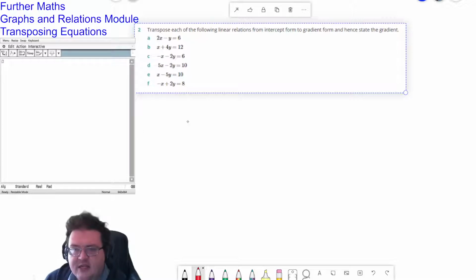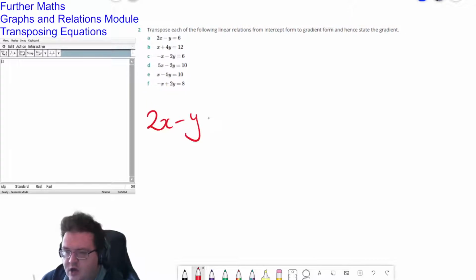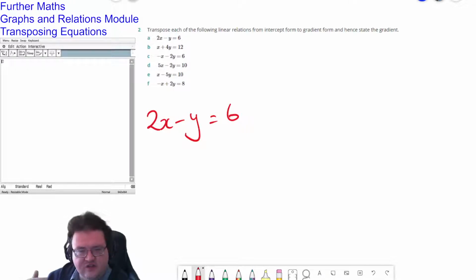Now I'm going to do it by hand, and then I'm going to show you how to do it on the CAS. So we've got 2x minus y equals 6. The important thing is to get y by itself, so that we get y equals. The way I would go about it, so that I don't have to deal with many negative numbers, is to do the opposite of minus y here. What's the opposite of minus y? Plus y. So I'm going to add y to both sides.